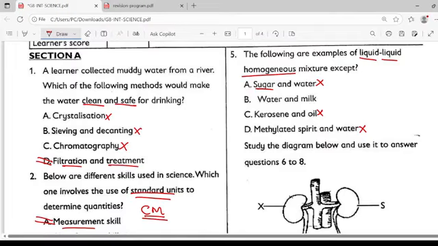Oh, sorry. Let me see. Let me see. Liquid. Okay.